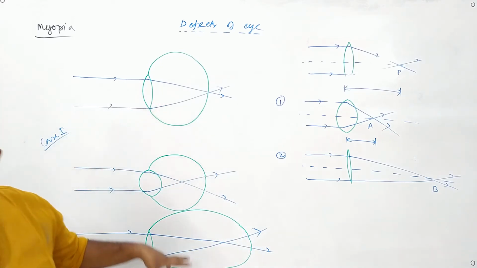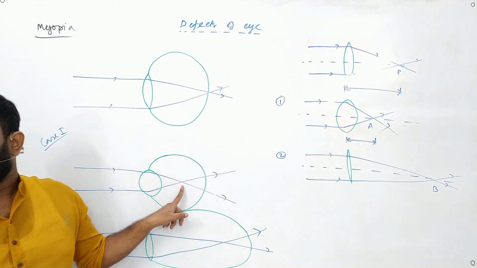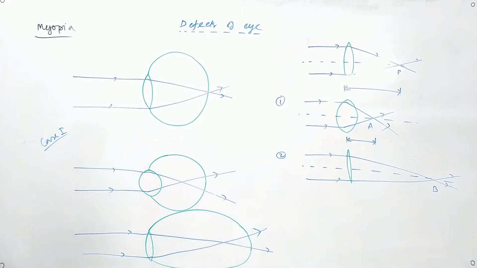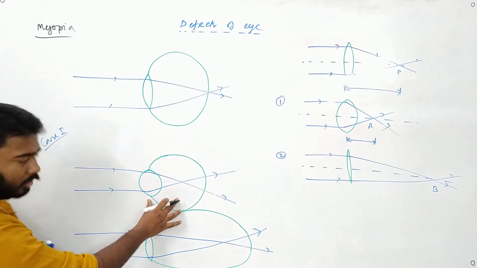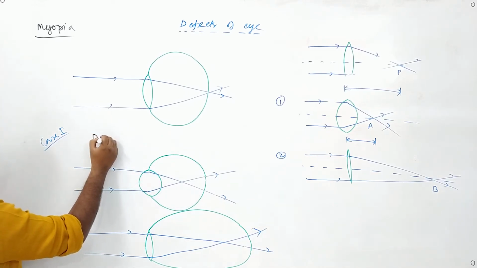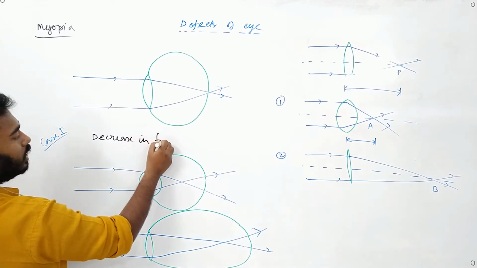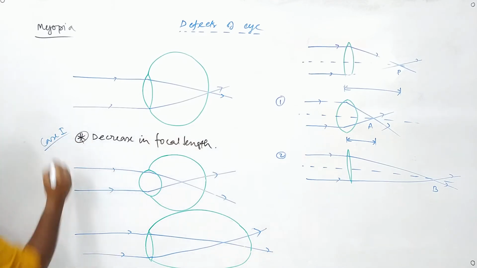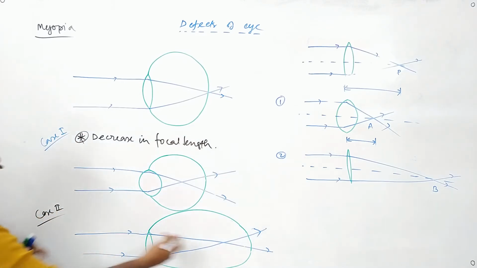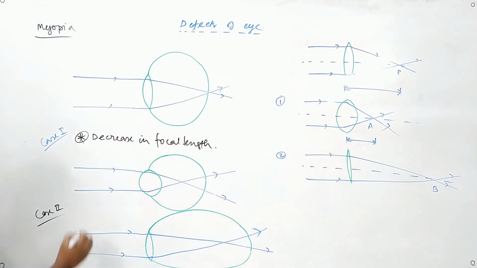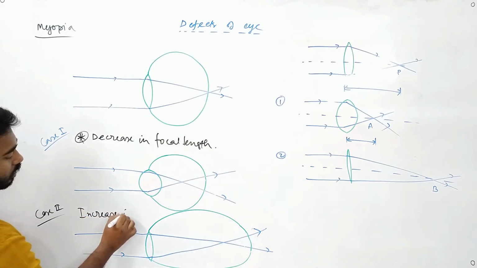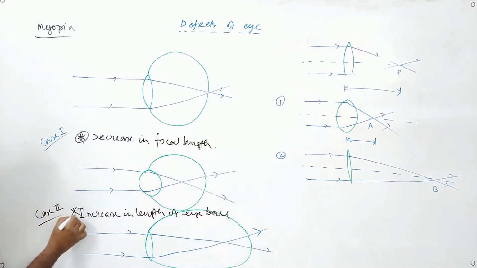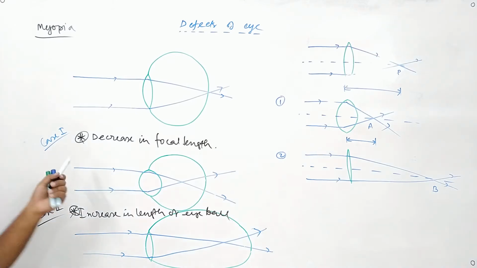That means in both of the cases the intersection is happening before reaching the retina. So it can be due to two reasons. One, due to decrease in focal length of the lens of the eyeball. This is case 1. And case 2, increase in length of the eyeball. Is that clear, all of you? Done? Okay, copy it now.